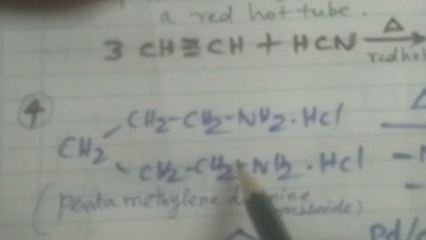When pentamethylene diamine hydrochloride is heated, we get first piperidine. Piperidine on dehydrogenation, when all the hydrogens are removed using palladium and carbon, is converted into pyridine. So these are the 4 preparation methods of pyridine.